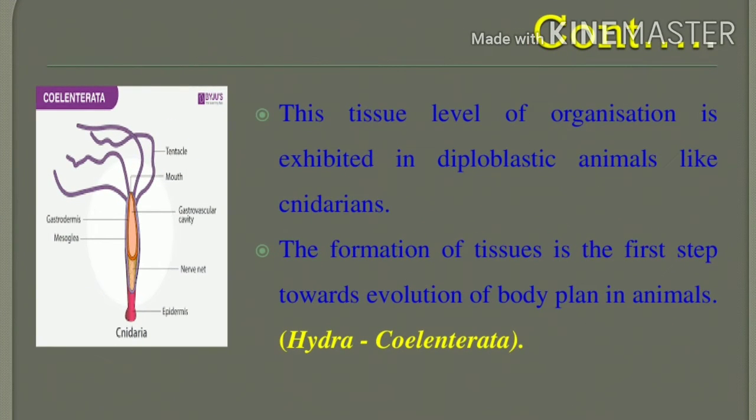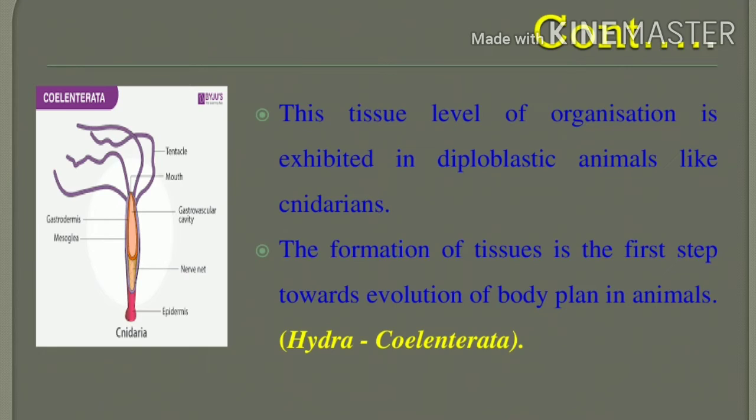This is one more point. The tissue level of organization is always exhibited in diploblastic animals. Underline it: the tissue level is always in diploblastic animals. What is diploblastic? That means two germ layers. We studied diploblastic in detail earlier. It is one of the basic levels of organization. Diploblastic is nothing but ectoderm and entoderm. Only these two layers are present and exhibited in the tissue level of organization.